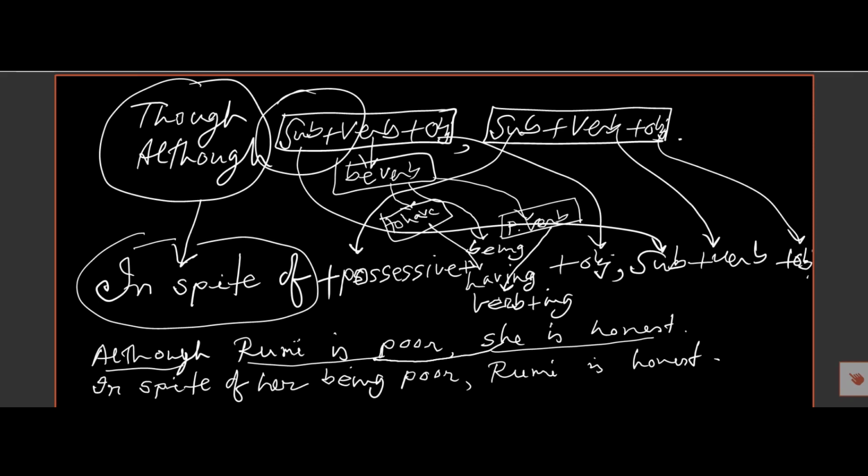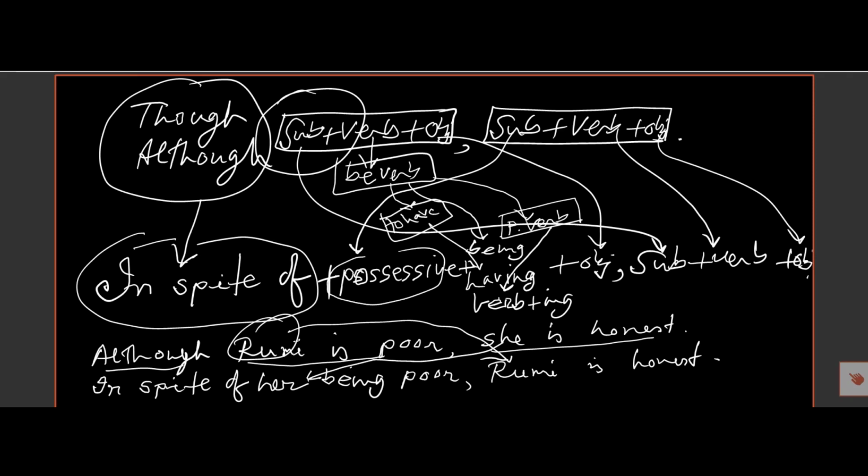Here she, here Rumi is there. This is an example. I repeat, if there is "though", that's a conjunction, and if we want to make it simple, then we must use "in spite of", and then the subject of the other part will be the possessive form here, possessive form.